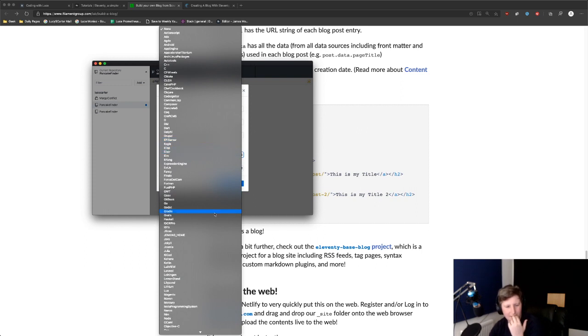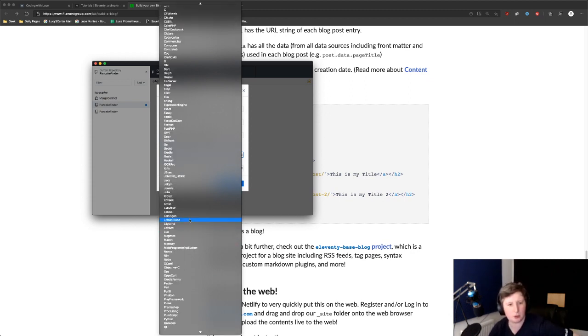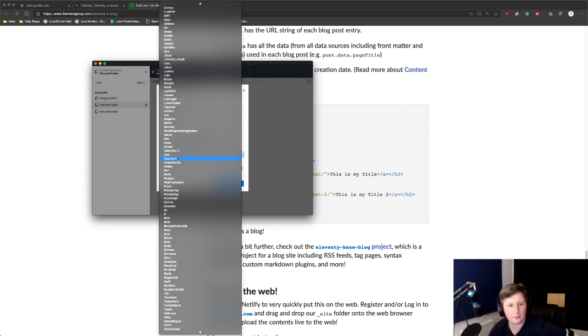Okay, Eleventy is not here. HTML will be there, but we want JavaScript or Liquid? So Liquid's not an option. Is JavaScript an option? Java? No. Really? Let's crowdsource this together. What should we pick as our git ignore? Oh no, there we go, that'll do.